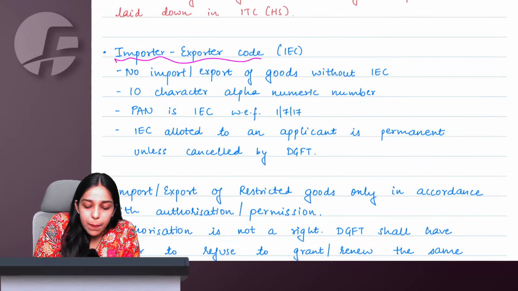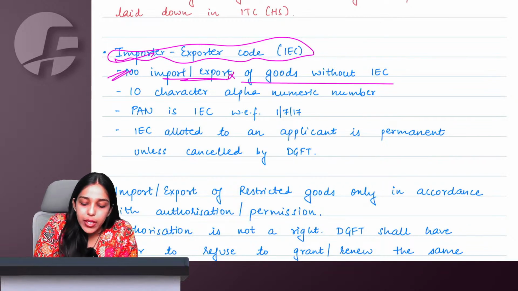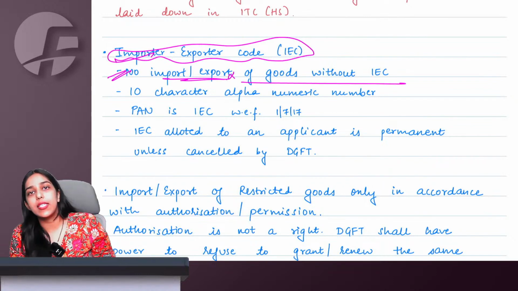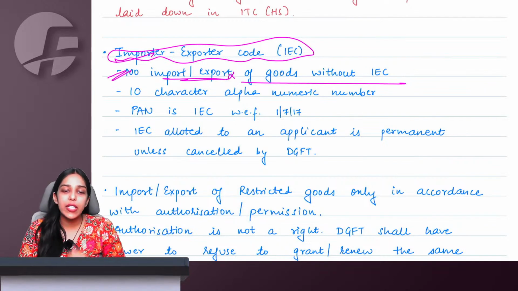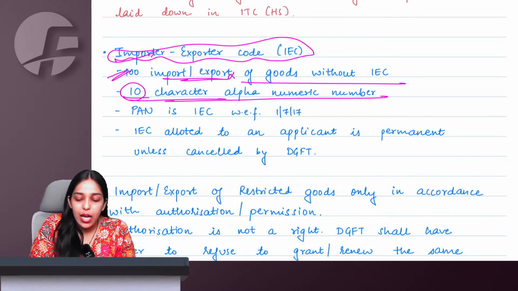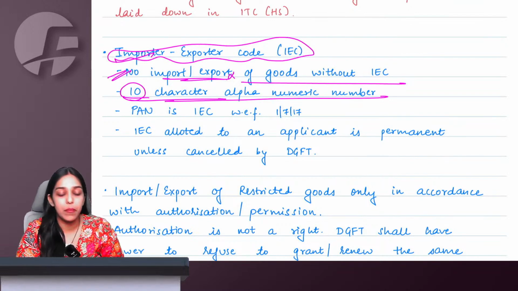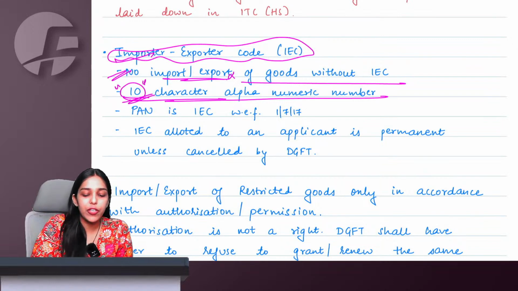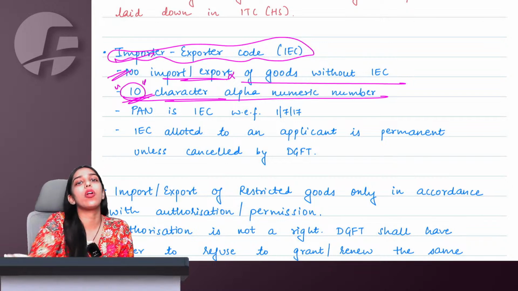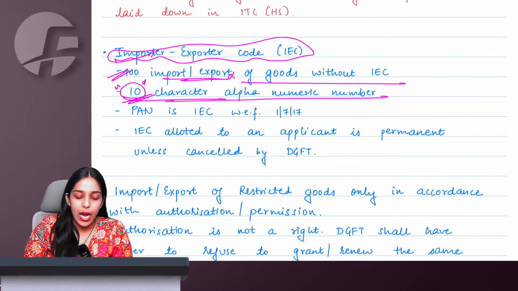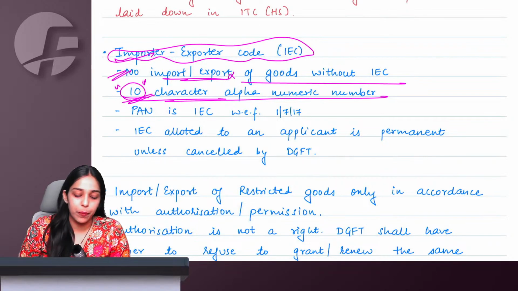So if we learn something about import and export, point number 1 says that you cannot do import export without the IEC code. So you will have to apply to DGFT. DGFT will give you a 10-character alphanumeric code. Alphanumeric means a combination of alphabets and numbers. So a 10-character alphanumeric code is granted to you as your IEC code, which is basically your authorization to start import and export, get all the benefits and make all the payments that you are liable for.